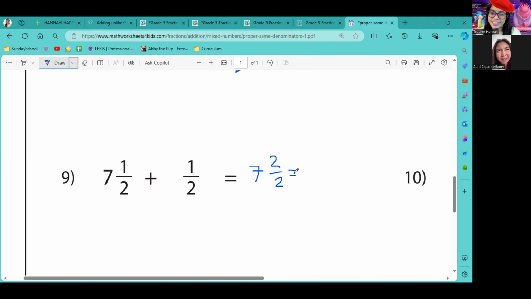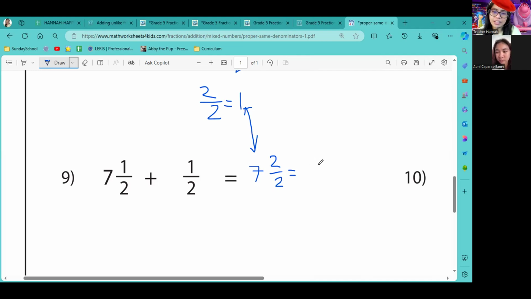What is 2 over 2? 2 over 2 equals 1. Next, what is 1 plus 7? 8.